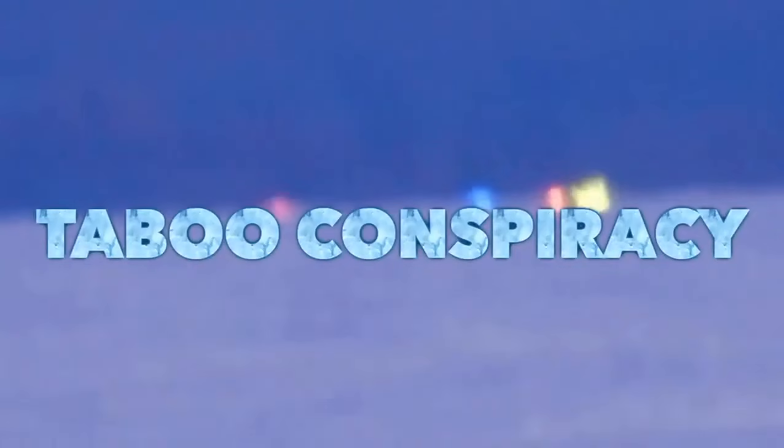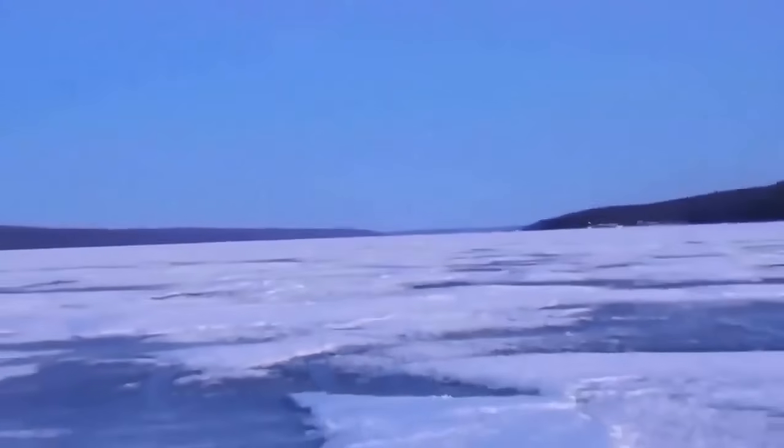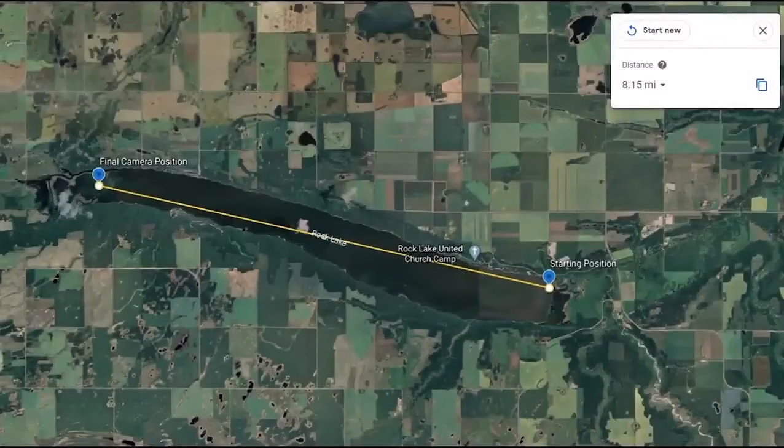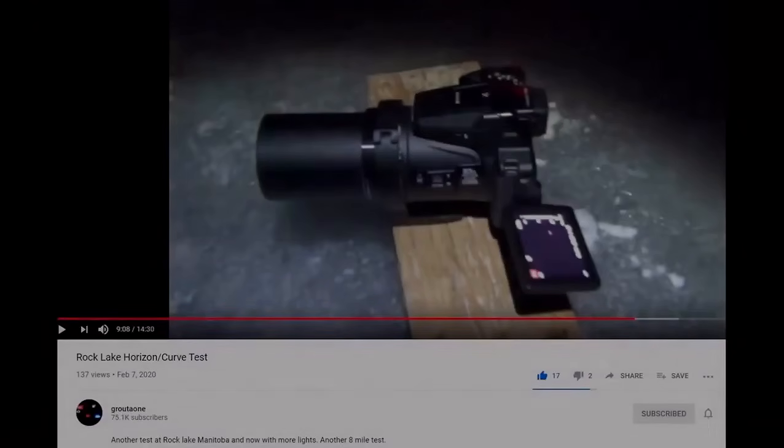Hello everyone. Today I decided I needed to get back to what I love, and that's proving that we live on a flat and stationary Earth. I sometimes make the mistake of getting caught up in pointless debates with sellouts and their mindless army of automaton trolls. But I'm back. This new proof of the flat Earth comes from Grotto 1 from a frozen lake in Manitoba, Canada. I strongly encourage everyone to head over to his channel and subscribe to show your support, because he obviously went to a lot of effort for truth here.